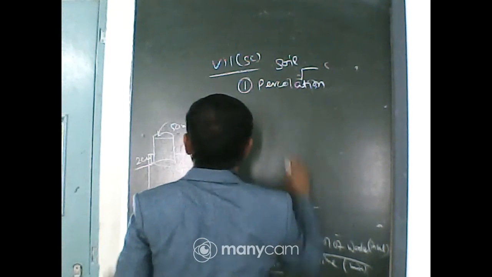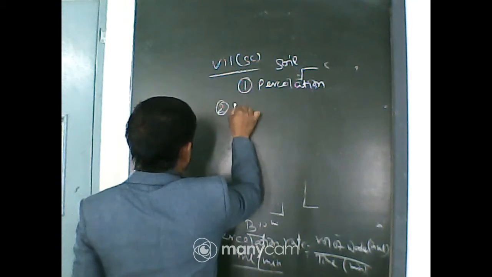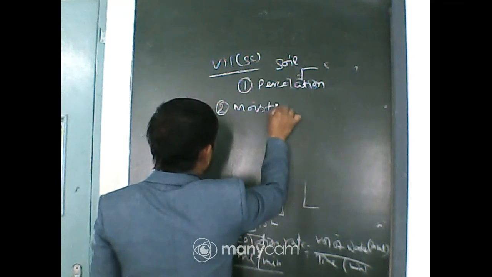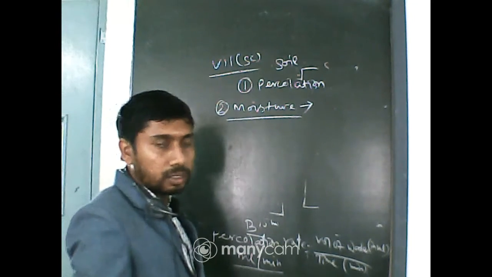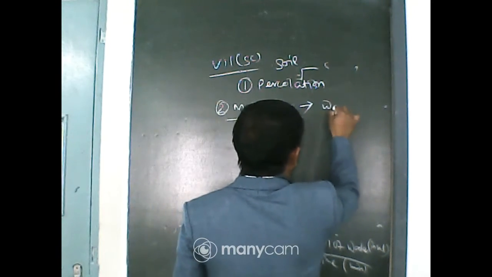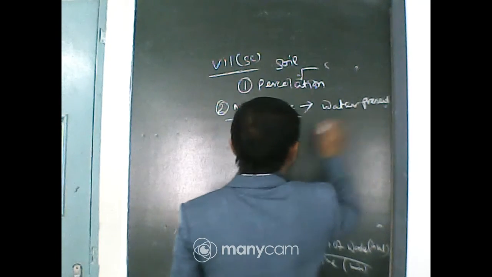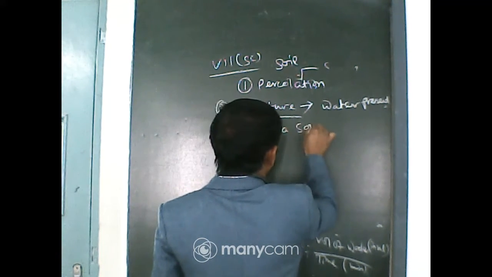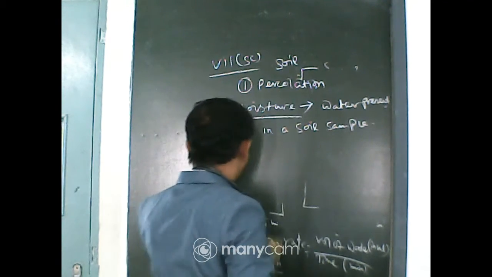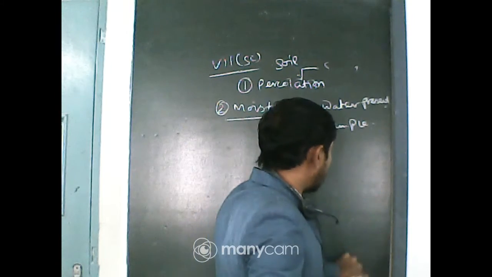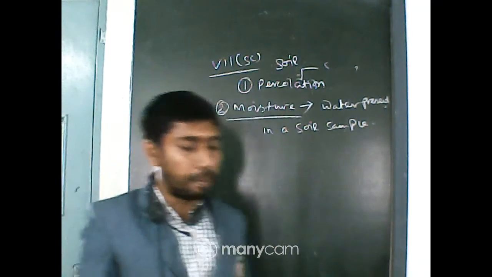Number 2 is the moisture. Moisture is the quantity of water present in a soil sample. Obviously, moisture is present in different types of soil in different amounts.